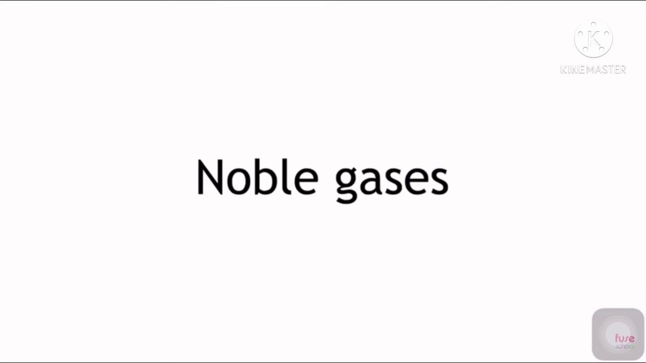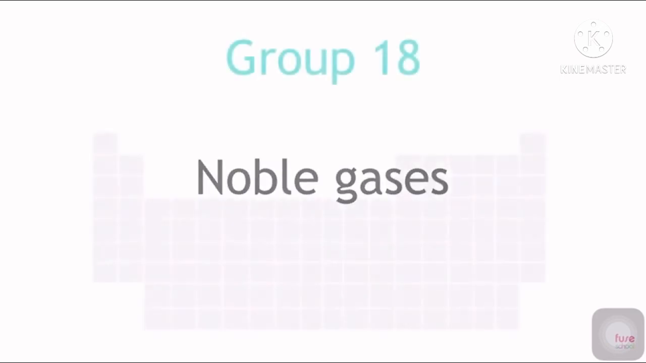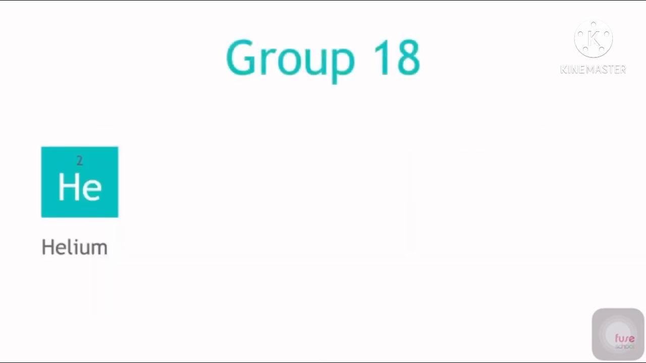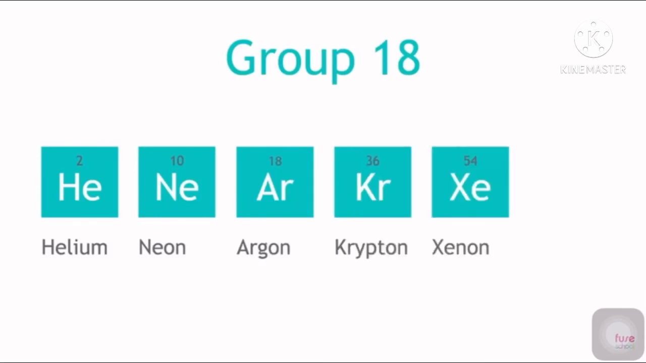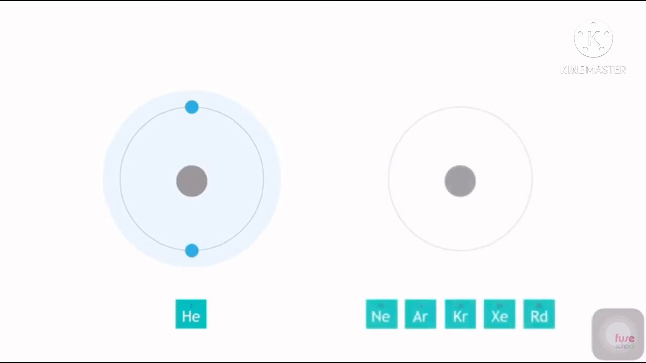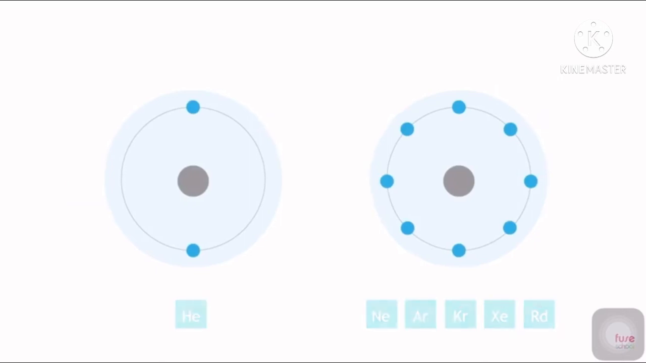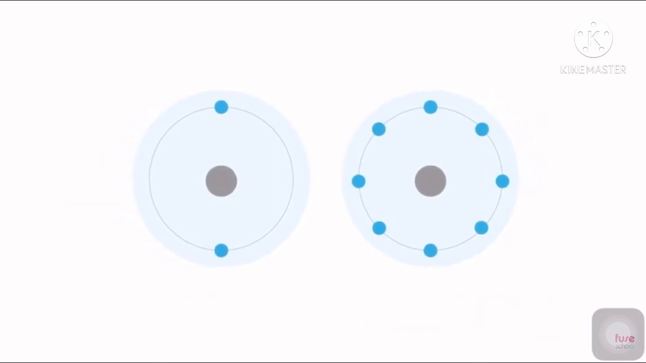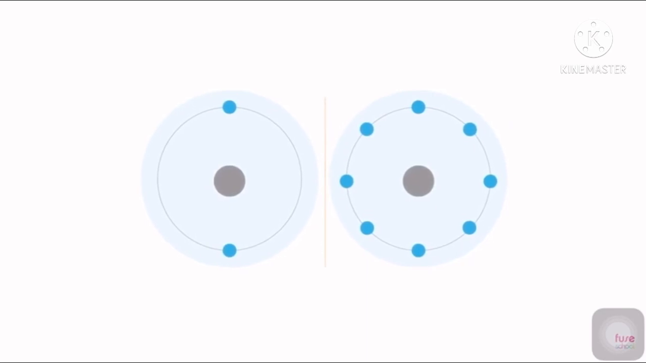The next classification is noble gases. These are present in the periodic table in the 18th group, and they are helium, neon, argon, krypton, xenon and radon. In noble gases, the outermost electronic shell is filled. Helium has 2 electrons, and the other noble gases each have 8 valence electrons. They have a completely filled shell, which makes them very stable elements, so they do not react with other elements.